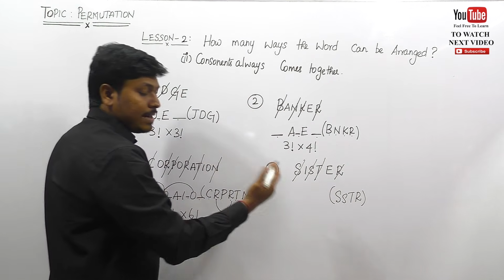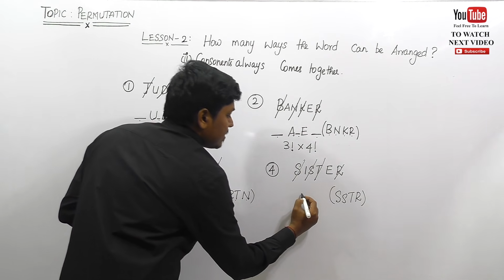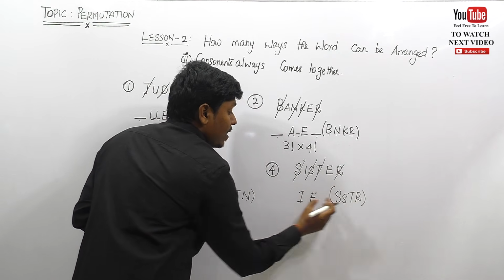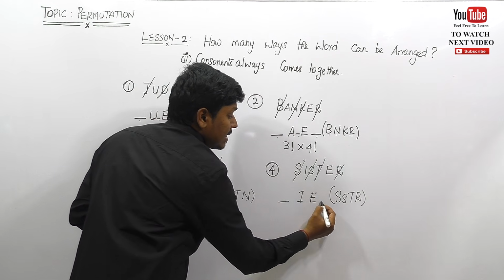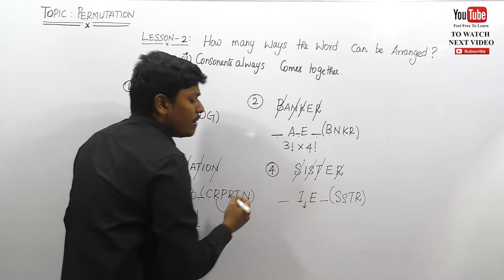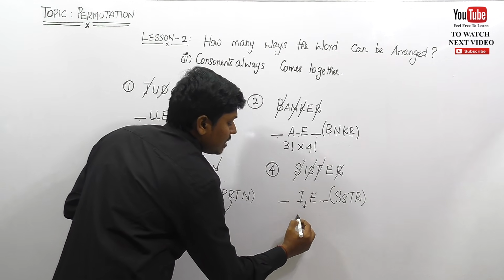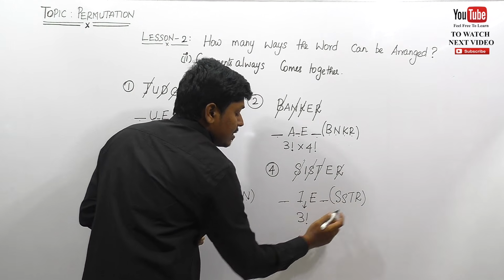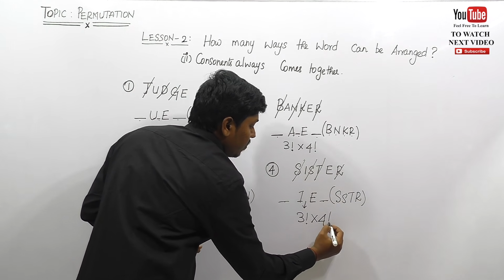Place inside the bracket at the right hand side and write the remaining letters, that is I and E. So friends, we can place all the consonants at the front or otherwise at the last or between I and E. See how many places are there? 1, 2, 3. So 3 places, 3 factorial ways we can arrange this. And there are 4 consonants. So these 4 consonants can be arranged in 4 factorial ways.